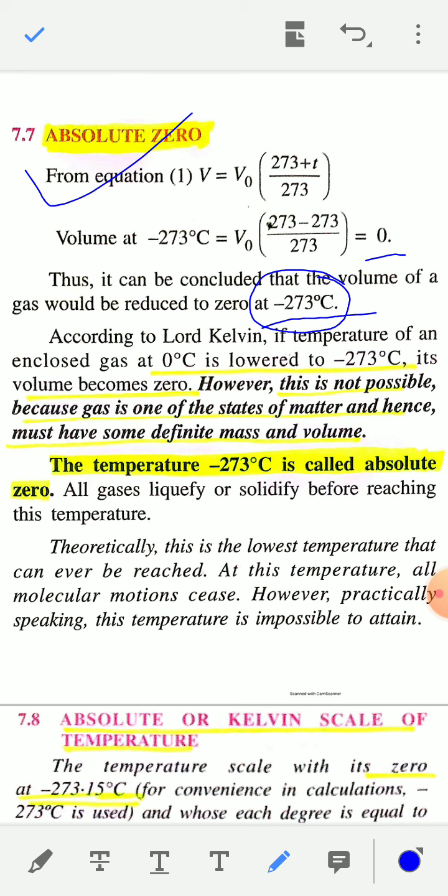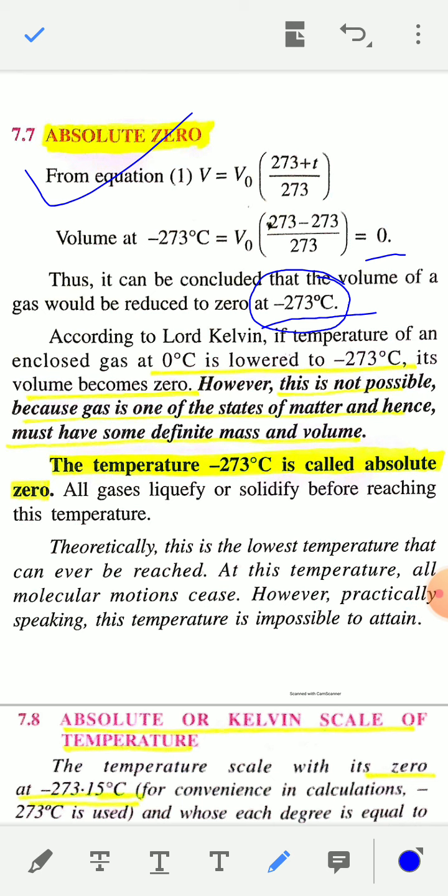So according to Lord Kelvin, if the temperature of an enclosed gas at 0 degrees Celsius is lowered to minus 273 degrees Celsius, its volume becomes 0. However, this is not possible, because gas is one of the states of matter and hence must have some definite mass and volume.